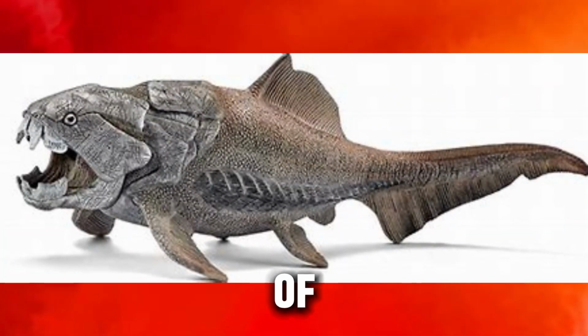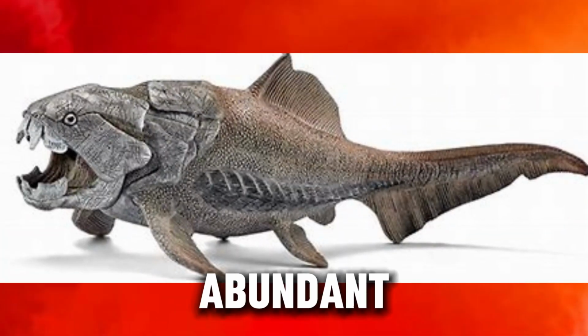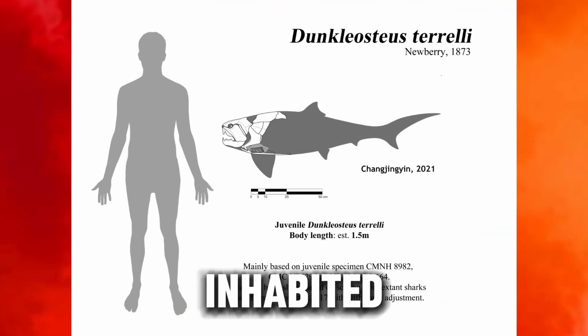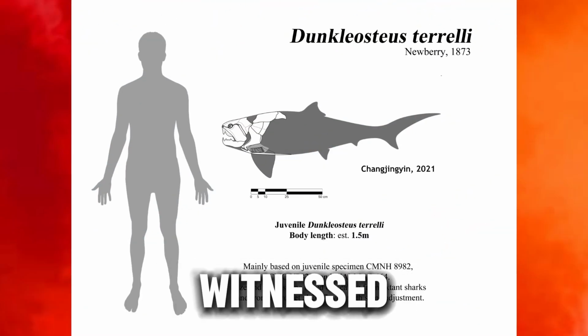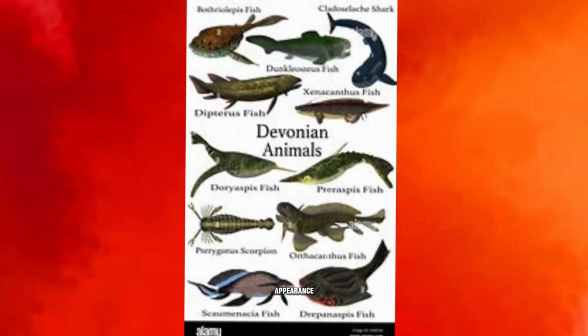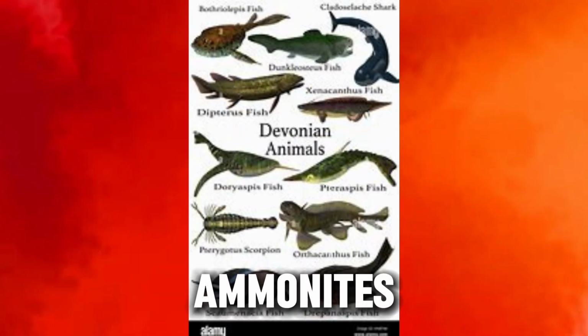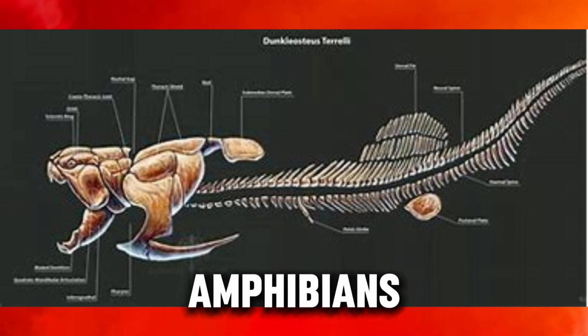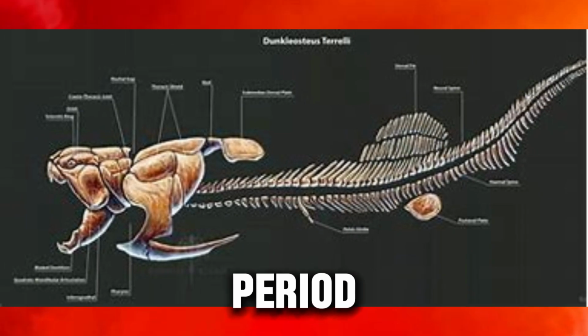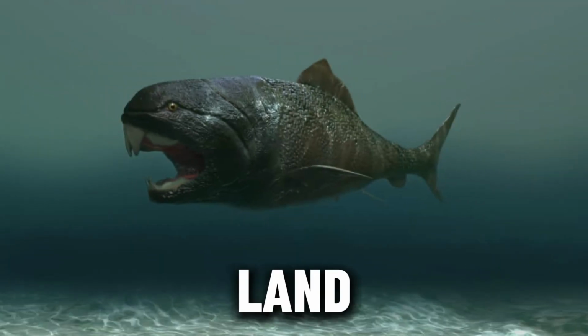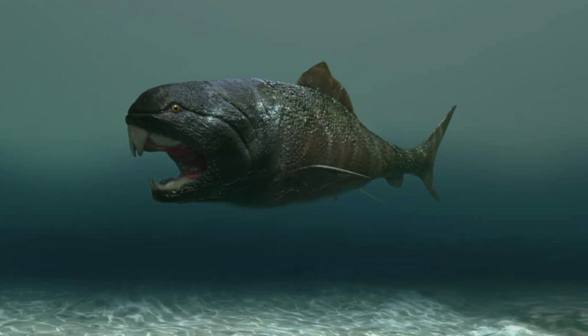Often called the Age of Fishes due to the diverse and abundant fish species that inhabited Devonian seas, the period witnessed the emergence of forests and the appearance of coiled shell-bearing marine organisms known as ammonites. The first four-legged amphibians also appeared during this period, marking the colonization of land by vertebrates.